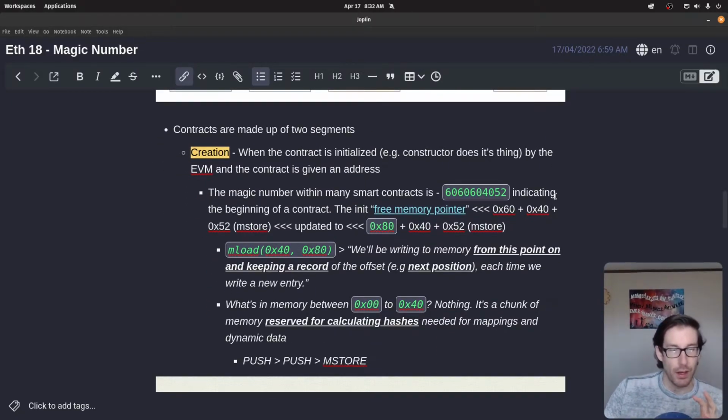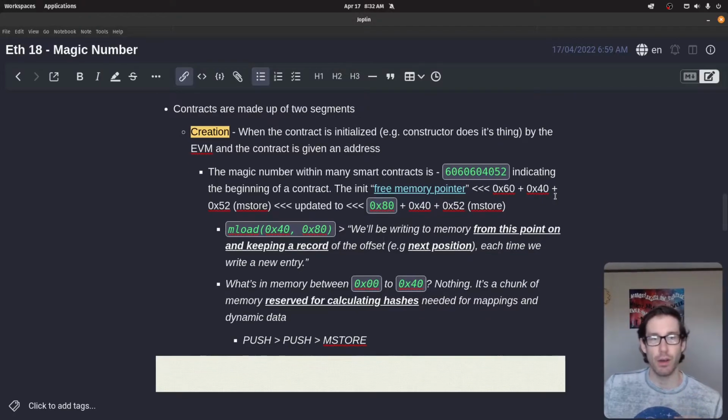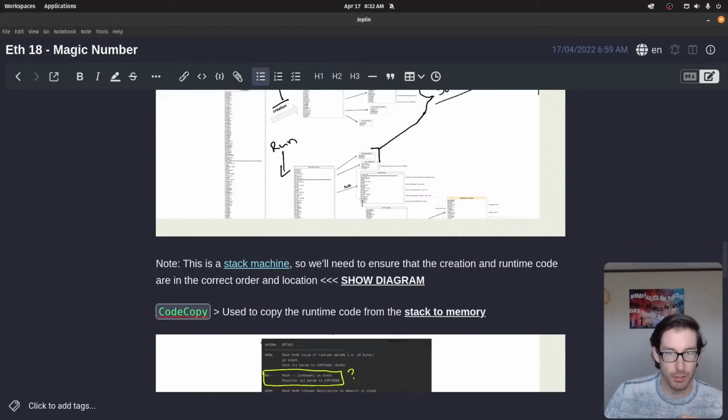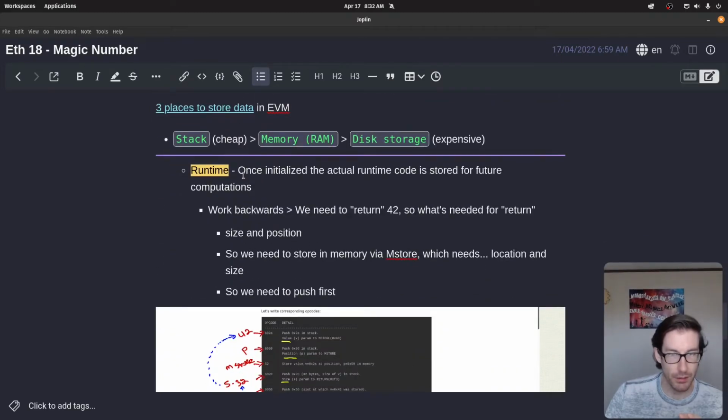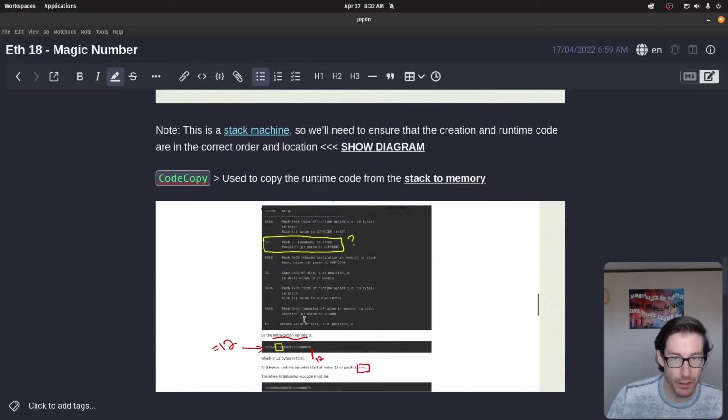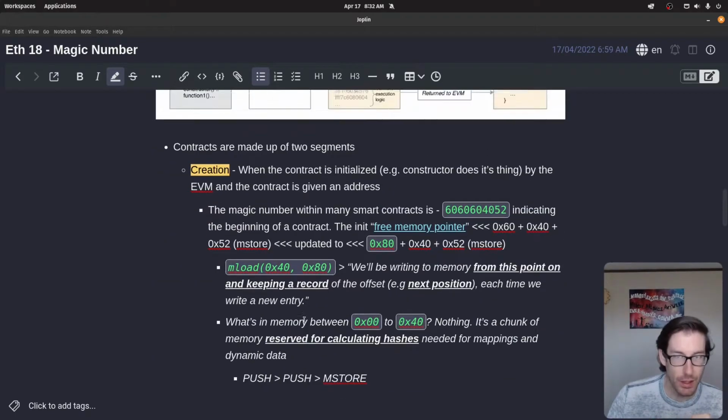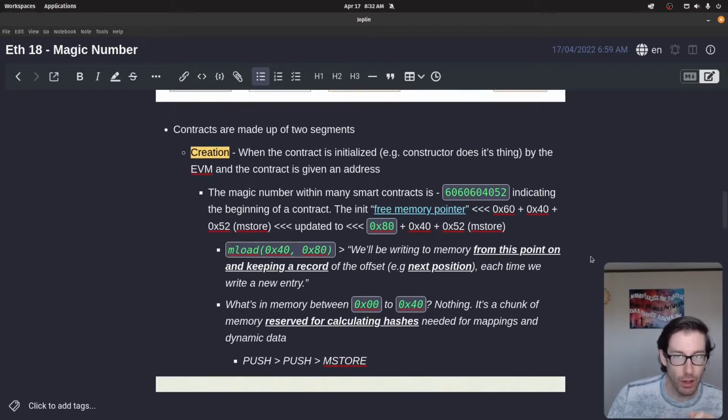So that's that. This next piece here is breaking down the creation step. I have my notes, a bunch of notes here. I have a creation step here, and below it a runtime step that walks you through what's happening. I'm going to reference this blog most likely because they've done such a good job at explaining it. But before we do that, I wanted to walk you through some interesting notes that I came across that help you understand